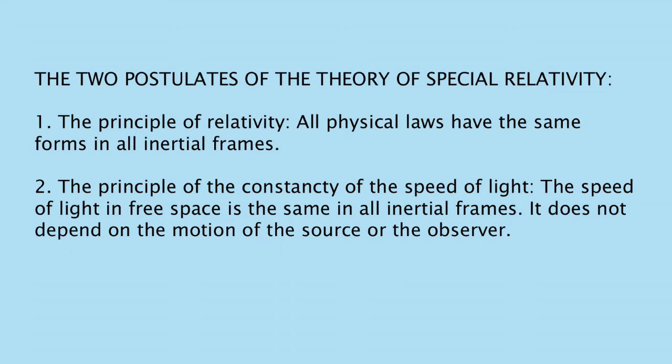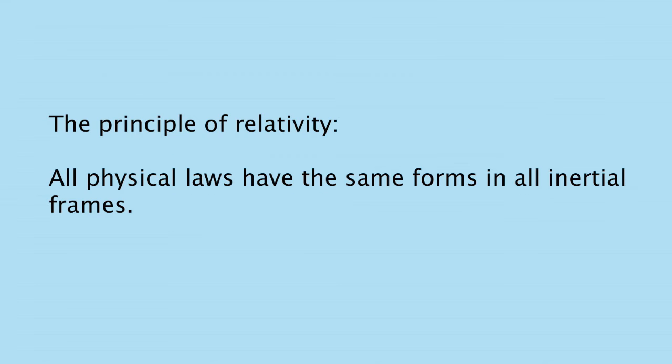The two postulates of Einstein's theory of special relativity are: The first postulate, called the Principle of Relativity, is stated as follows: all physical laws have the same forms in all inertial frames. The second postulate, called the Principle of the Constancy of the Speed of Light, is stated as follows: the speed of light in free space is the same in all inertial frames. It does not depend on the motion of the source or the observer. The first postulate, called the Principle of Relativity, states that all physical laws have the same forms in all inertial frames.